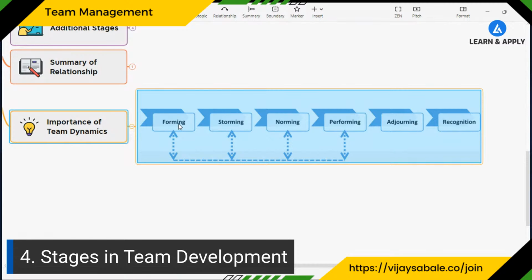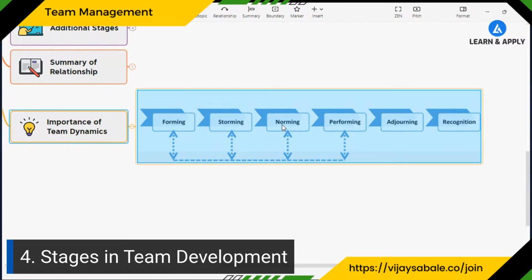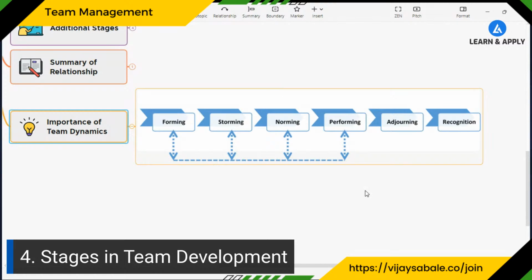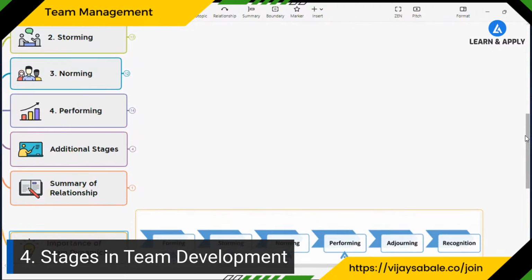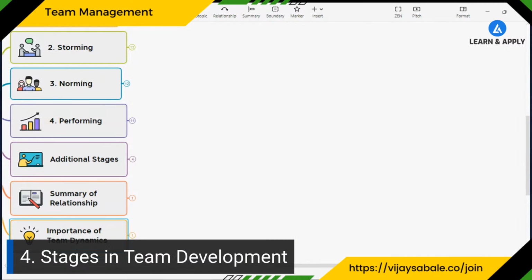Let's say if you work very well in the forming stage, we should improve to the storming stage. But if we are not able to manage the storming stage effectively, then it is again going to the forming stage, or it can also result in the breaking of this team, right? Then there will be norming, performing, and at each stage we can say there is a reverse arrow. So we need to take care about what activities we need to initiate so that we can achieve the goals in the defined timeline, right? This is a very important topic as a part of team management: the various stages, the relationship between them, and how they are going to work.